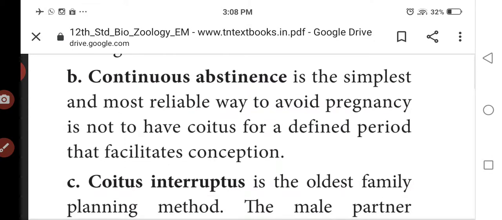The next one is continuous abstinence. It is the simplest way to avoid pregnancy: do not have coitus for the defined period of the facilities of conception.